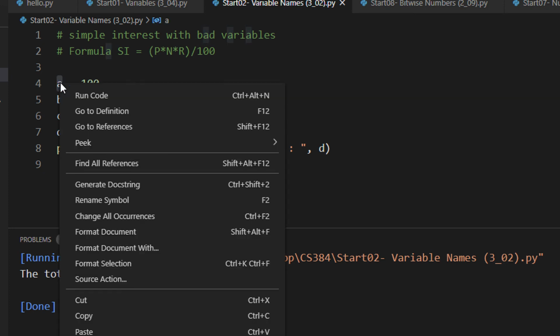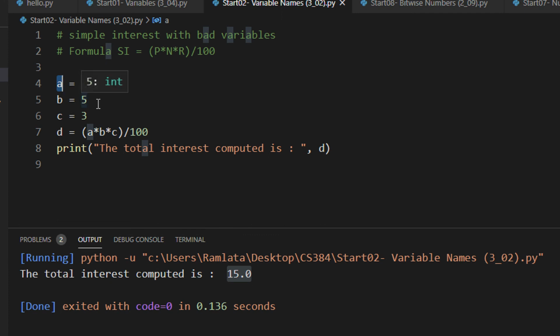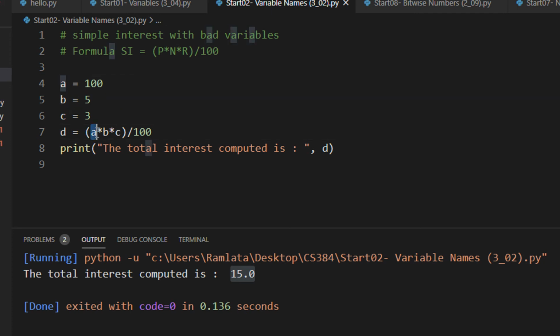Okay. So let us now give some good variable names. What happens is there is a thing called refactoring. Refactoring means, for example, now if I need to change the variable A to something meaningful, let's say principal, right, which is a meaningful name, or principal underscore amount, that is even better. So now one thing I can do is to change this A and this A, both of them manually, right? Let me do that manually first.